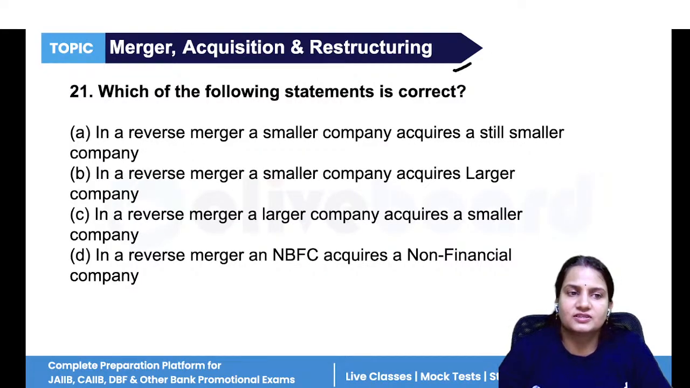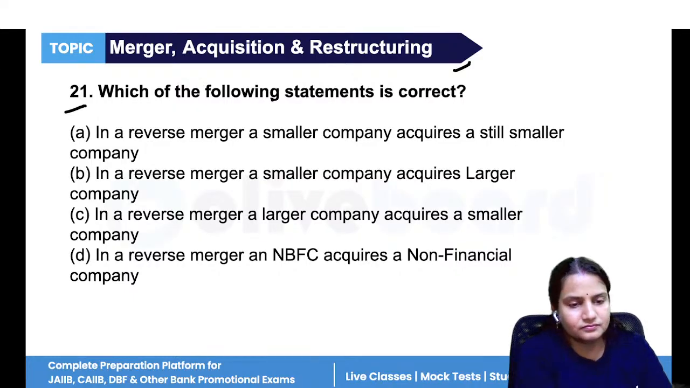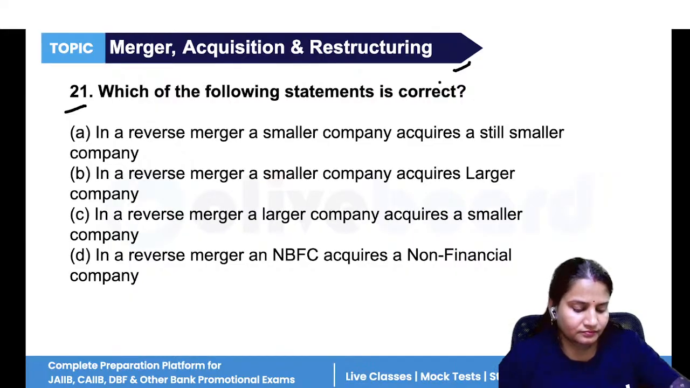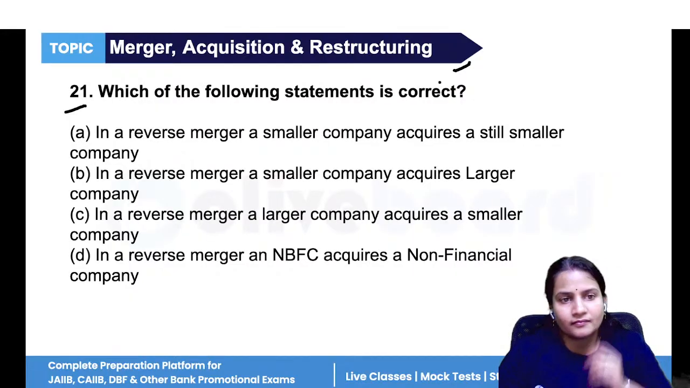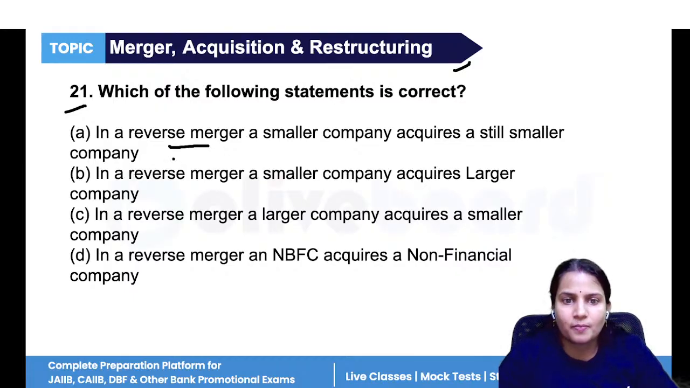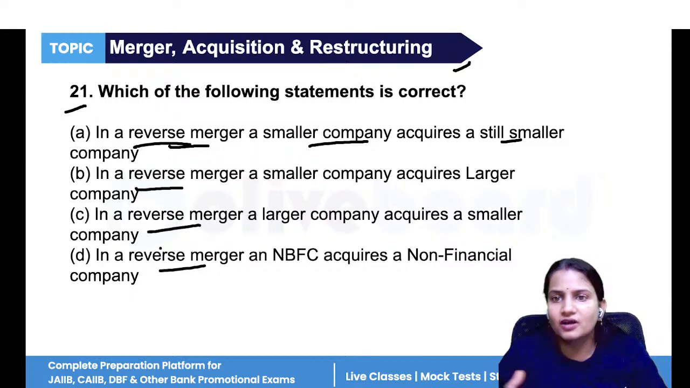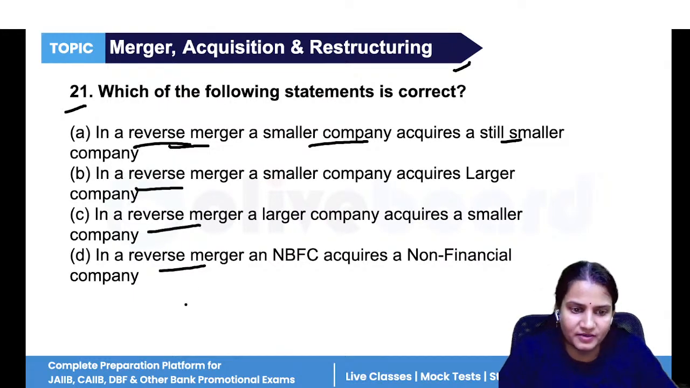Now, next questions, it will start from question number 21, mergers, acquisition, and restructuring. Which of the following statement is correct? In a reverse merger, a small company acquires a still smaller company. Now, see, in each of the statements, it is talking about a reverse merger. What is reverse merger?